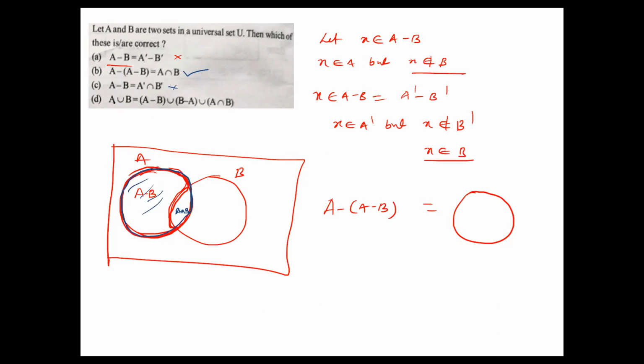Next, what they gave in the fourth option. A minus B means this part and B minus A this part. We can write B minus A or B intersection A dash. Both are the same. Don't get confused. Now again the intersection. This fourth one is also a right answer. So what is the required answer here? Option B and option D are the right answers.